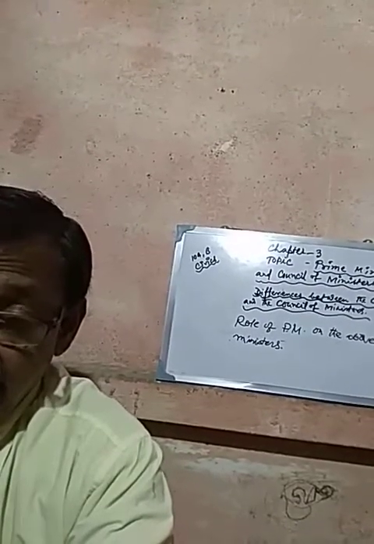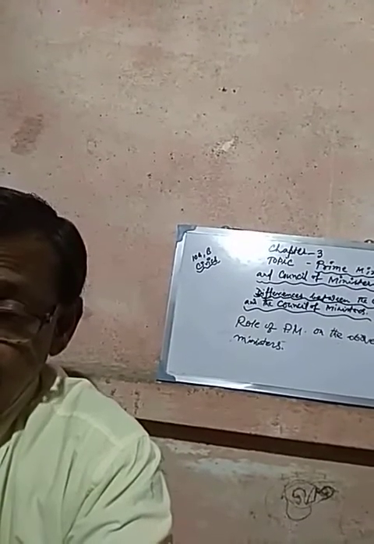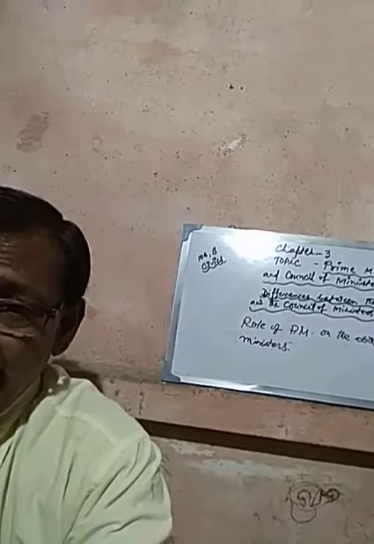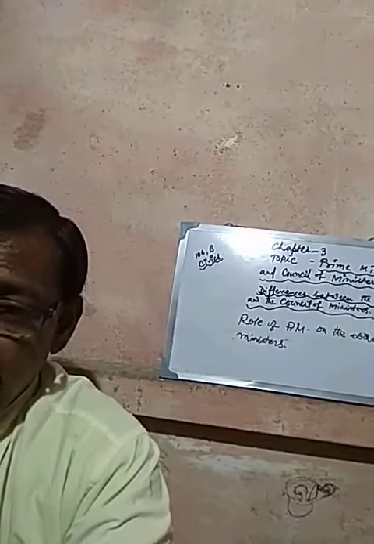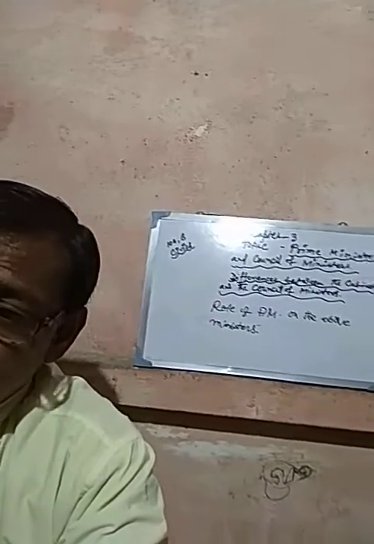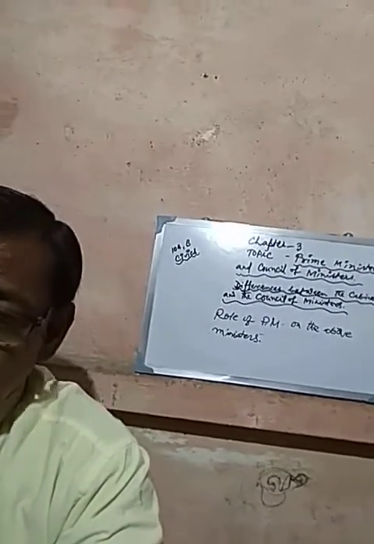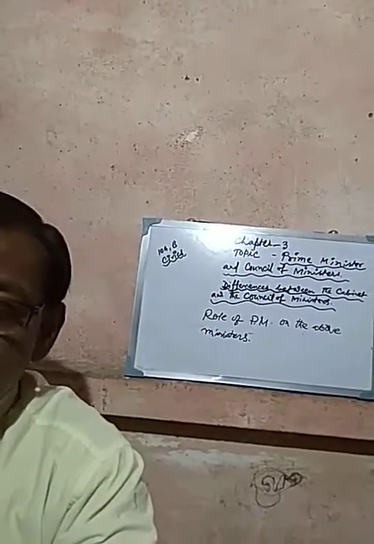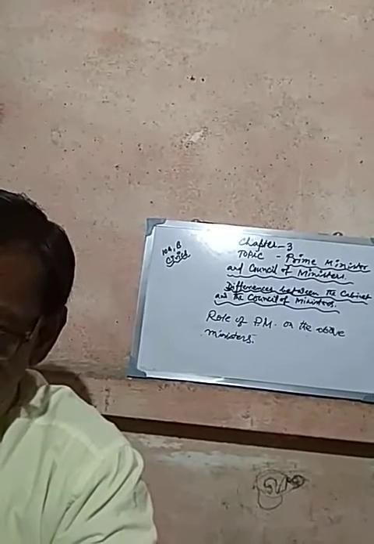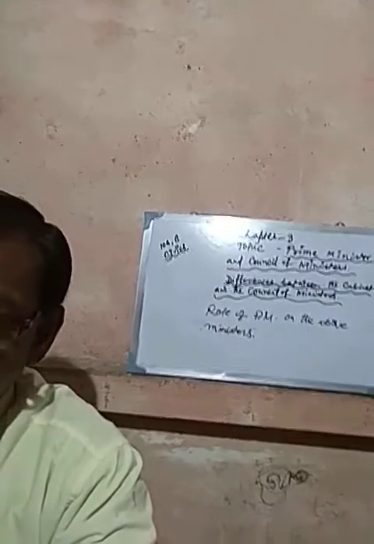But if we omit any category, mentioning any two but not three, we shall commit a mistake. That's why Council of Ministers means ministers of three categories. We have to keep it in our mind.